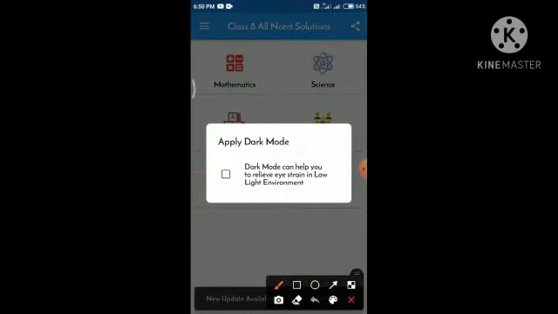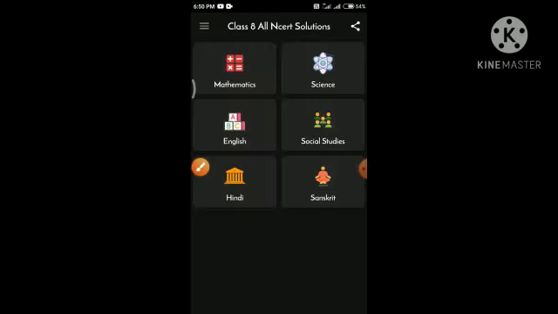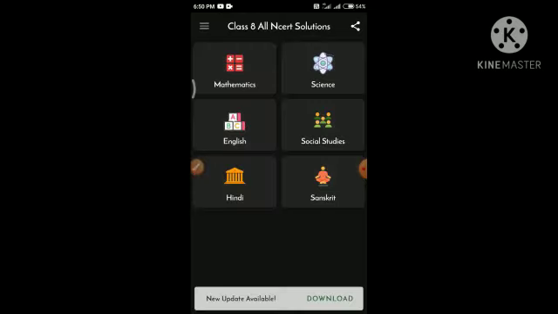everything is the same, but the written concept is very interesting. I will read for you that dark mode can help you to relieve eye strain in low light environments. So I want to explain it. If you apply the dark mode, then your eyes stay healthy and you can see for a longer time. So I will apply this. So you see how it is applied in dark mode.